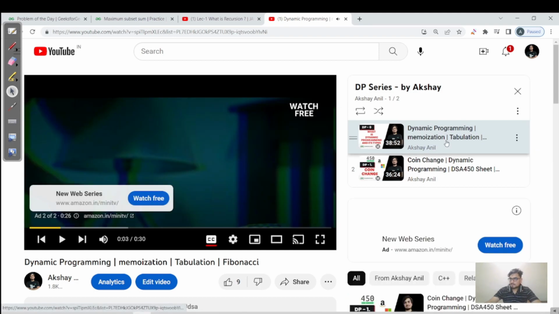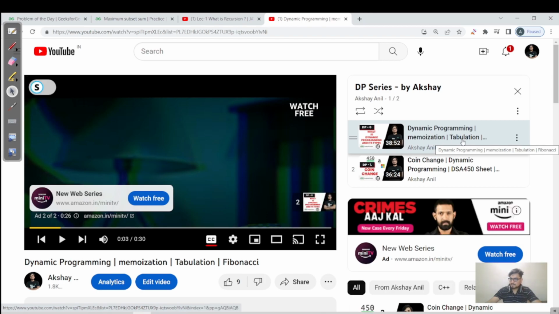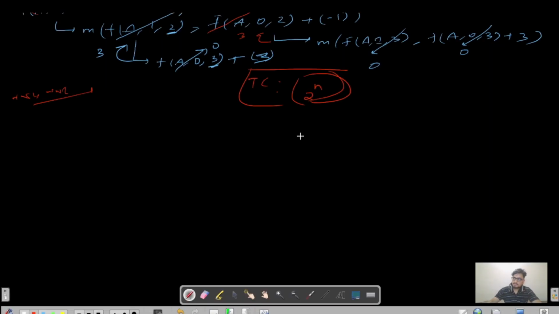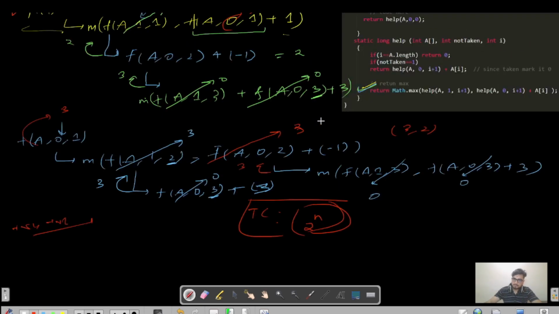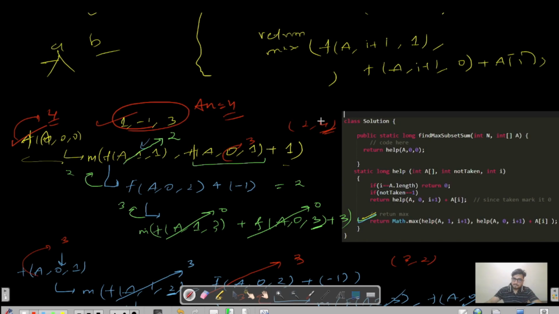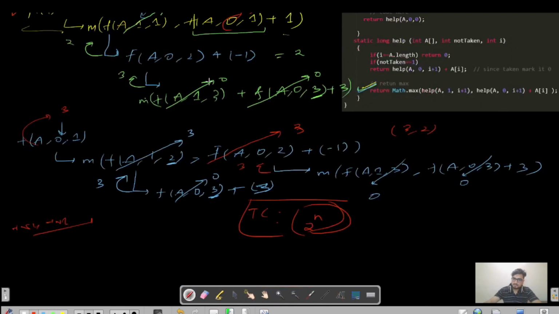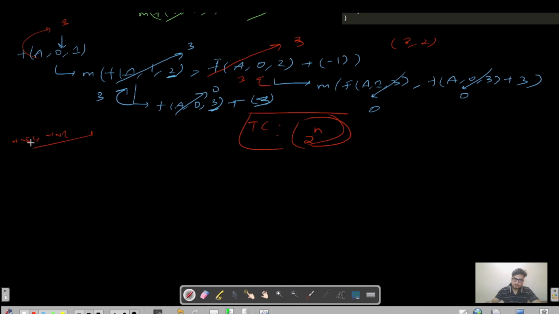Because in DP I have explained what recursion was again, and why the memoization and tabulation approach comes into the picture. And for those guys who already have a clue, memoization and tabulation is nothing but this: you have many repeating subproblems here. As you can see, you took this element, then recurse for the rest, and then you again do not take this -1 and recurse for the rest, right? So you have many subproblems here. I've explained that using the Fibonacci program, right? So for that you have